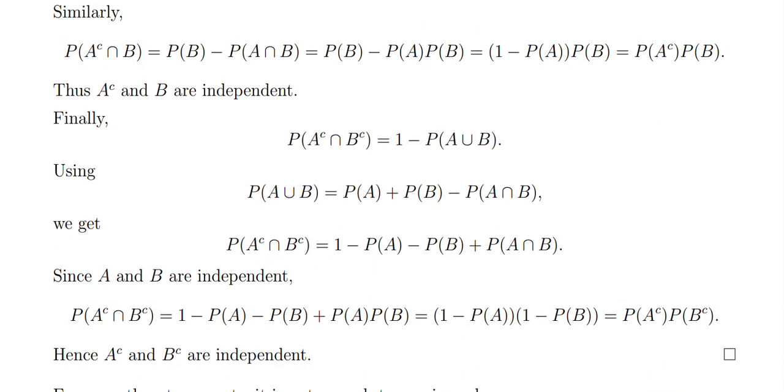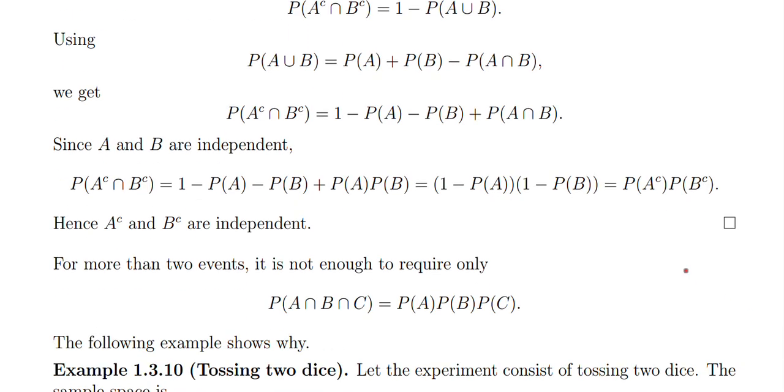So these were trivial proofs, and this is the only proof that is a little bit technical. Probability of A complement intersection B complement.